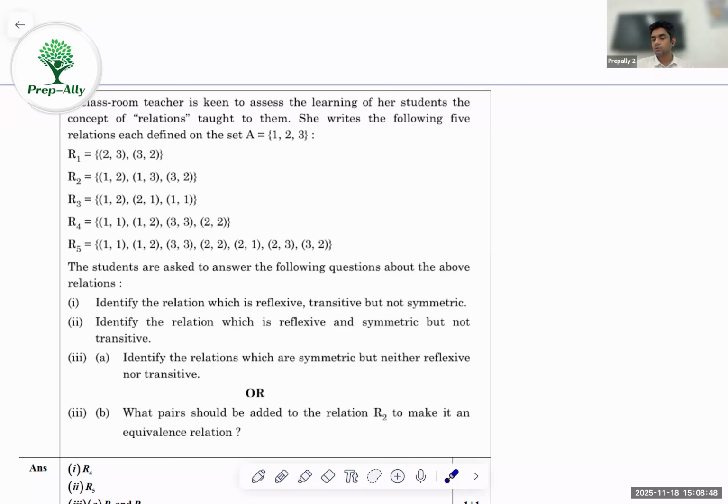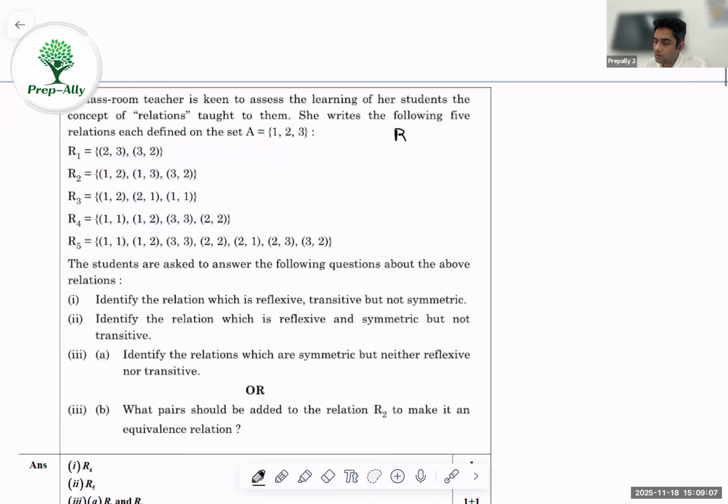So the next one: a classroom teacher is keen to assess the learning of her students in the concept of relations taught to them. She writes the following 5 relations, each defined on set A. Now, defined on set A means we are talking about a relation R from set A to A. That means domain and codomain are the same. And we have been given these 5 relations. Now we have to identify the relation which is reflexive, transitive, but not symmetric.